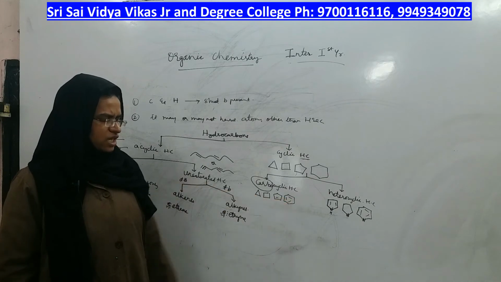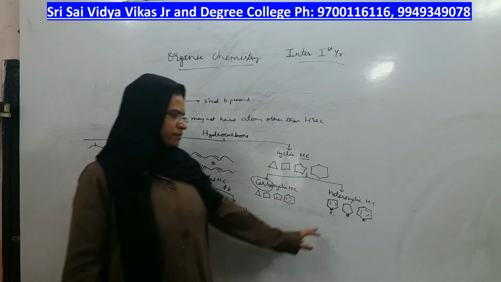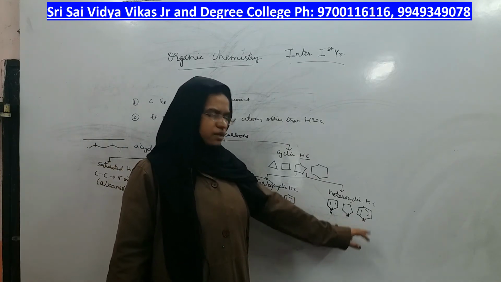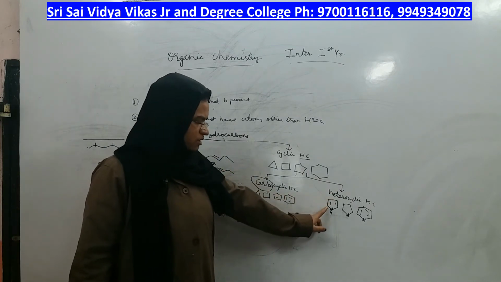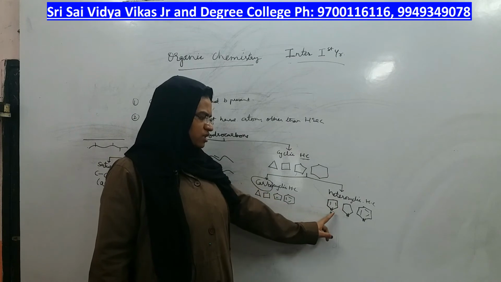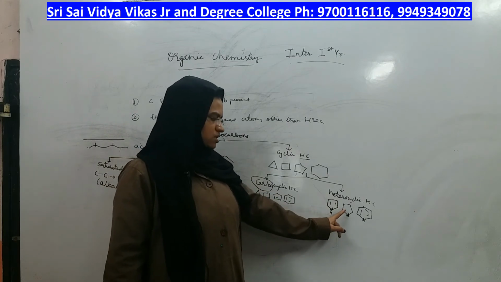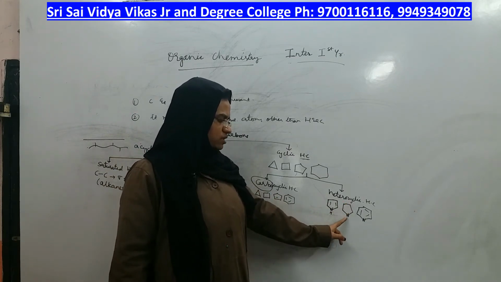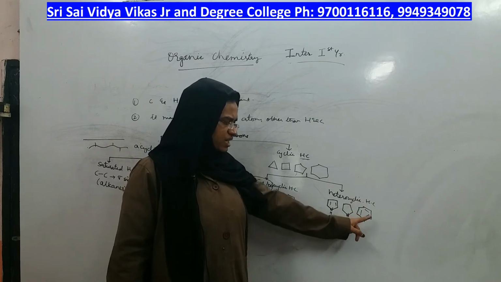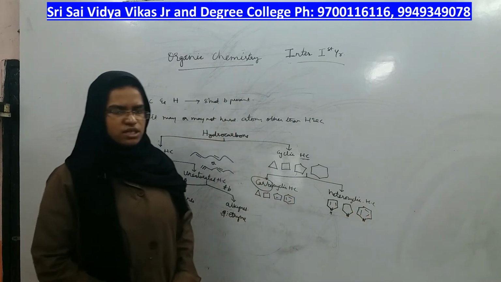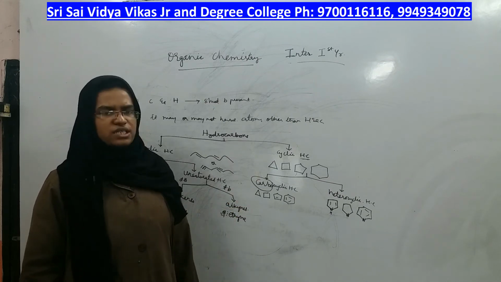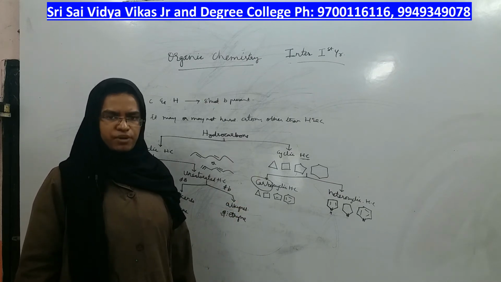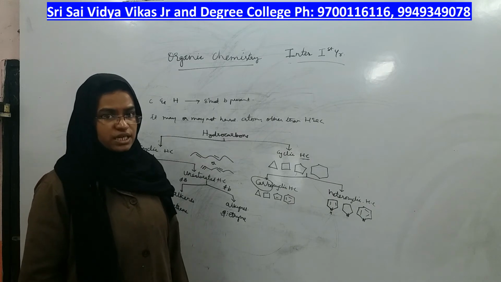Okay, in this case I have taken examples of pyrrole, pyrrolidine and pyridine, in which out of 5 atoms 4 are carbons, 1 is nitrogen. Same way 4 are carbons, 1 is nitrogen, 5 are carbons and 1 is nitrogen. The other atom which is present in the ring is called the heteroatom and the compound is called heterocyclic hydrocarbon.